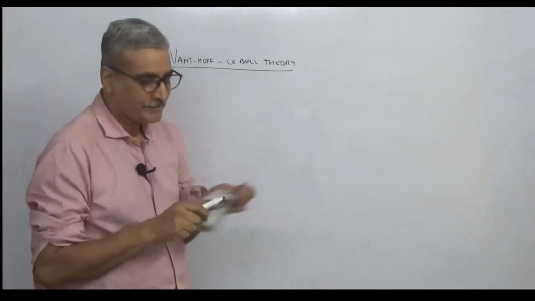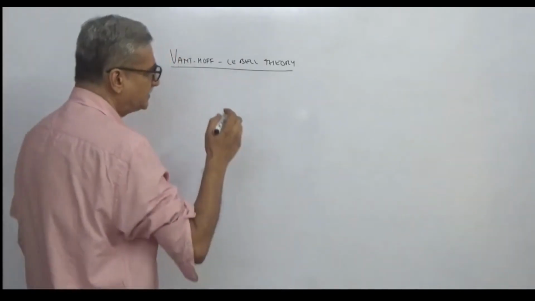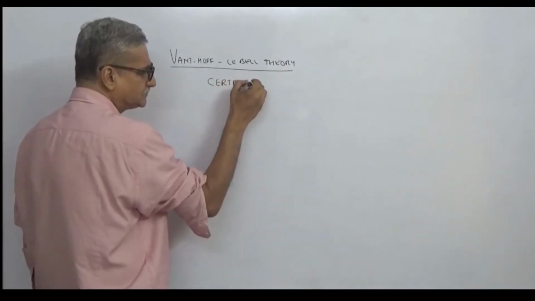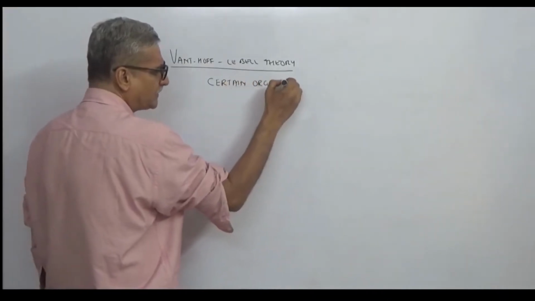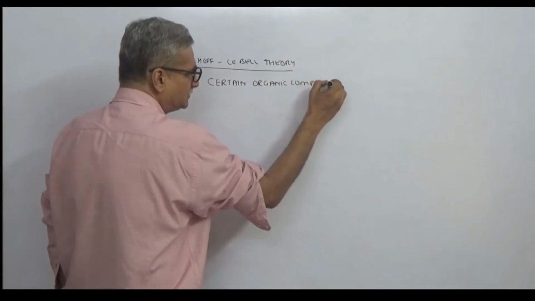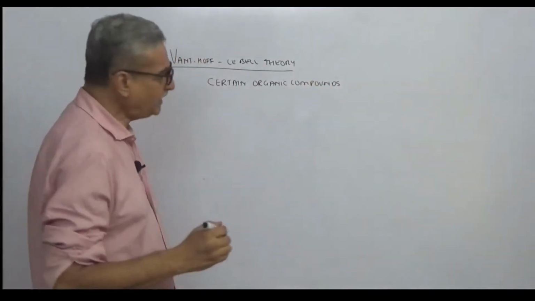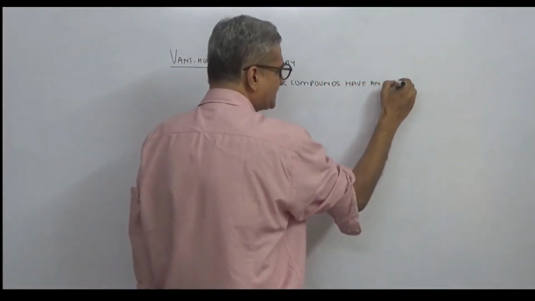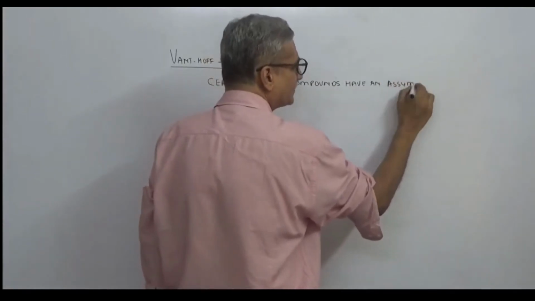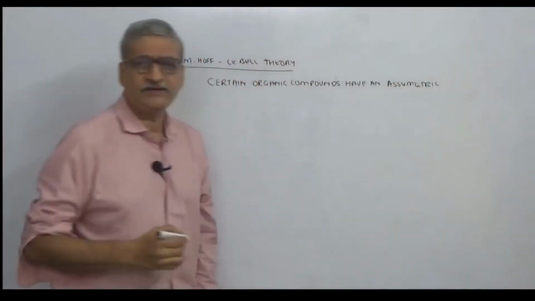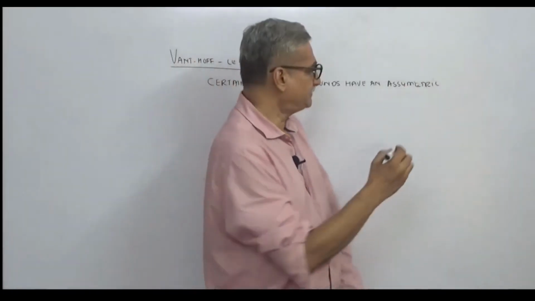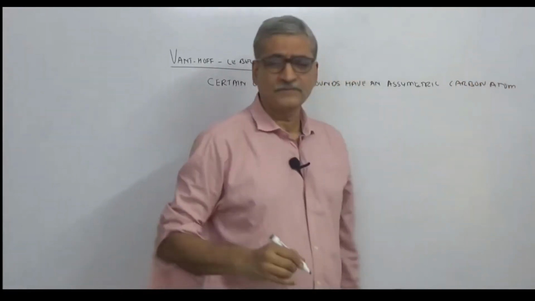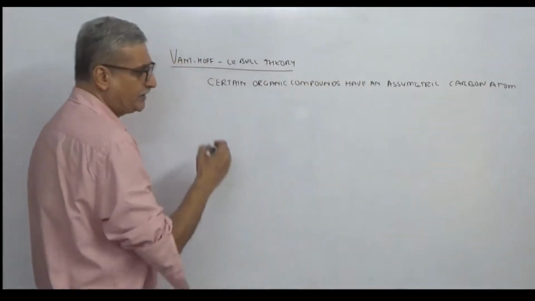So what did they say? They talked about organic compounds. They said that certain organic compounds have an asymmetric carbon atom. So what is an asymmetric carbon atom? Let me put it in brackets.